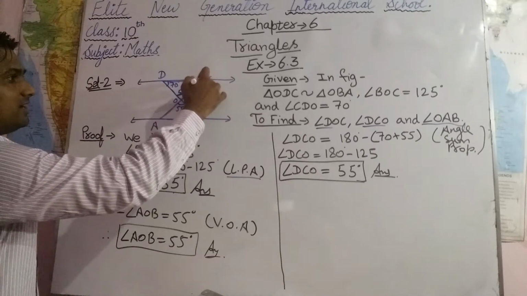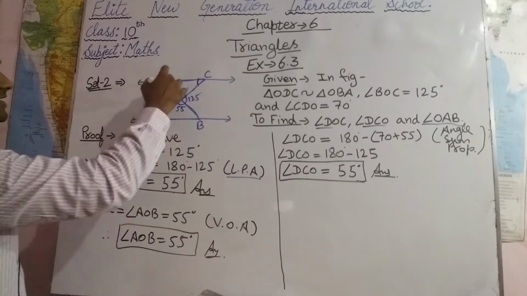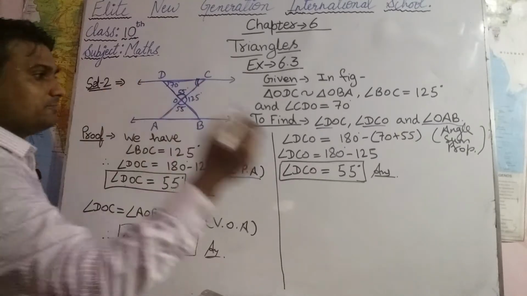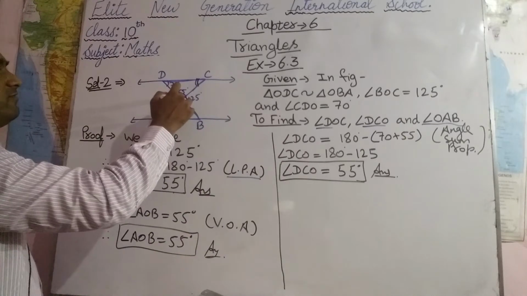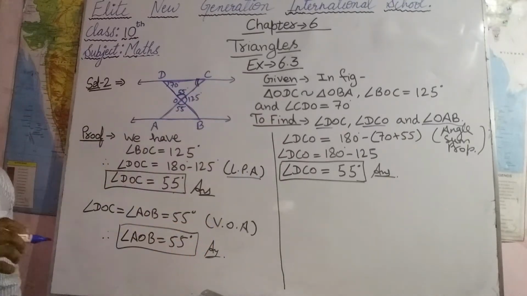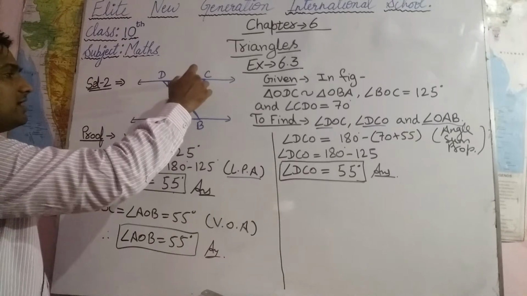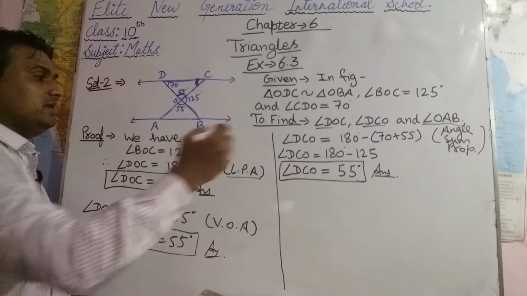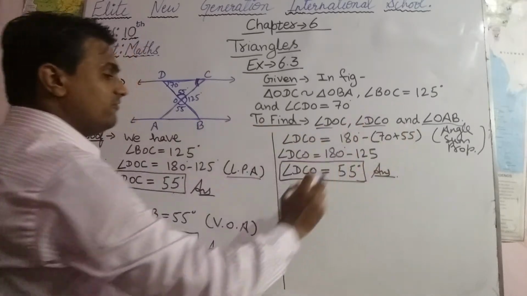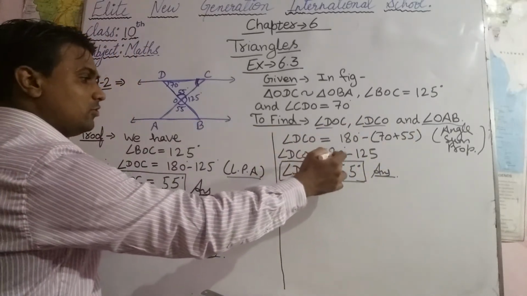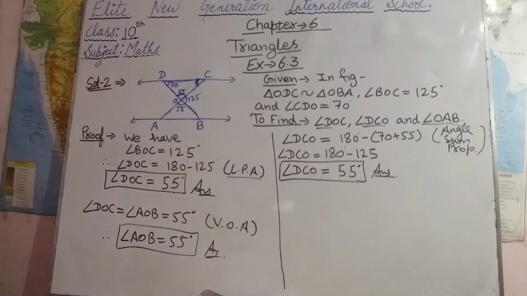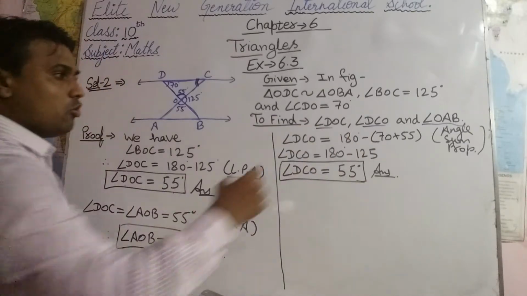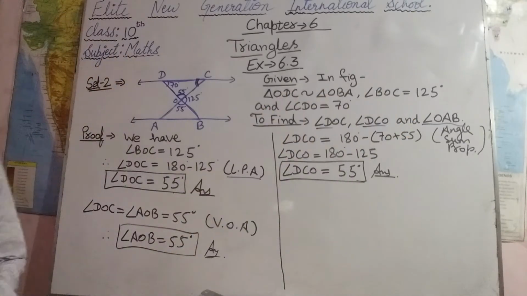We subtract 70 plus 55 from 180 by the angle sum property, as all three angles of a triangle add up to 180 degrees. So angle DCO equals 180 minus 125, which is 55 degrees. So all these three angles are equal to 55 degrees.